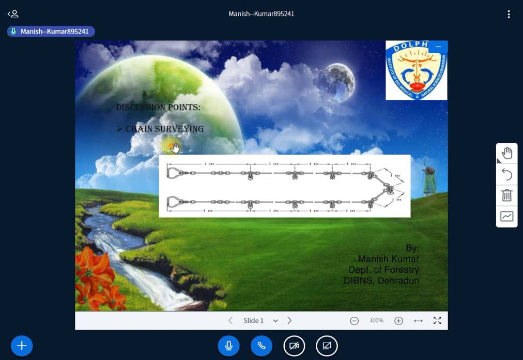So again, in continuity with the concept of chain surveying, these two concepts have already been discussed with you. The basic principles I have discussed with you. I have already discussed the instruments that are used, isn't it? The principle of triangulation and certain basic terminology have already been discussed with all of you. So it's just a continuation of that.